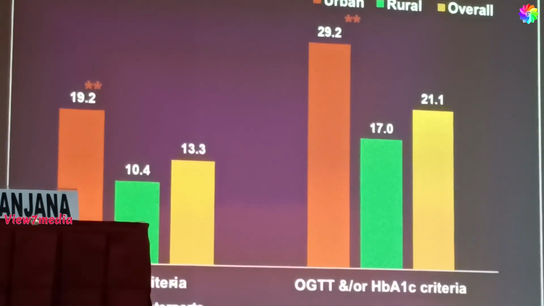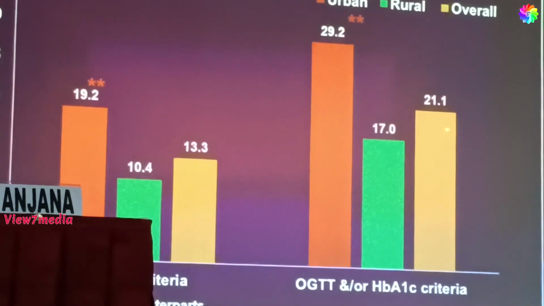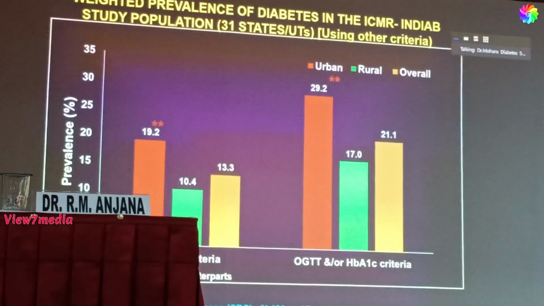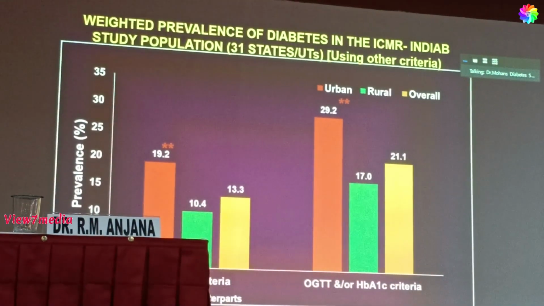However, if you use the A1C criteria, the prevalence goes up to 13%, and if you combine criteria, we have a combined national prevalence of 21.1%. So globally, these various criteria people look at.